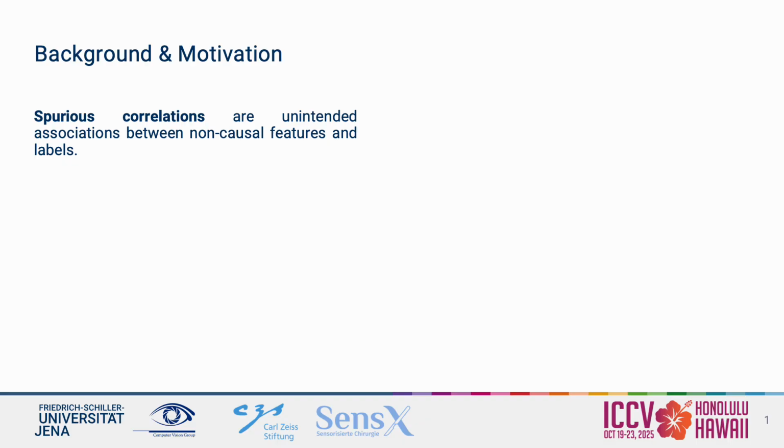Spurious correlations are unintended associations between non-causal features and labels. Models trained with empirical risk minimization often exploit these correlations when they are prevalent and easier to learn than the causal features. This leads to biased predictions and poor generalization, especially when these correlations are absent in the test set.